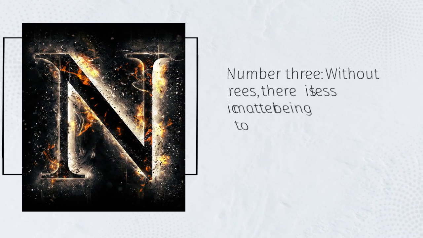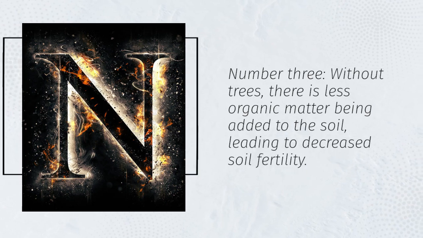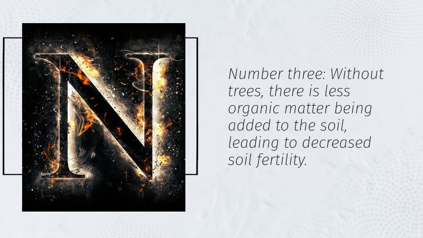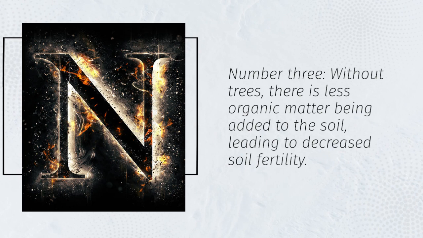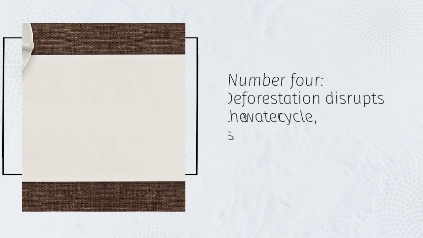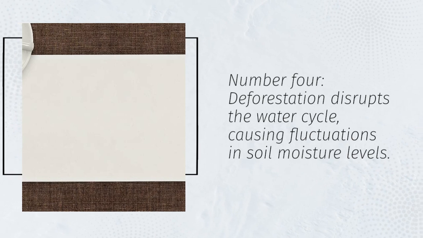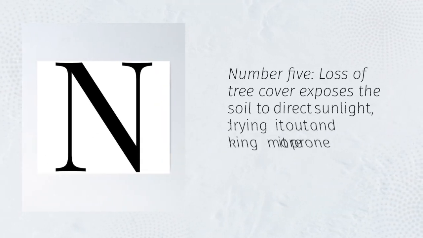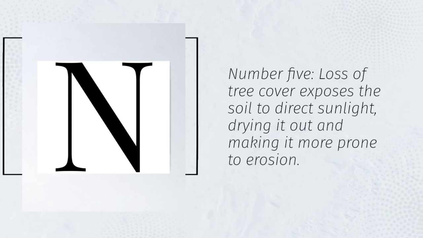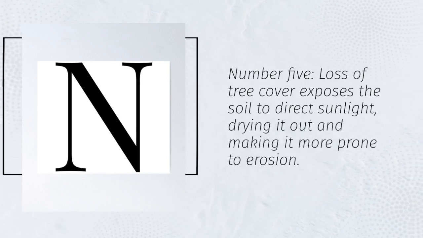Number 3. Without trees, there is less organic matter being added to the soil, leading to decreased soil fertility. Number 4. Deforestation disrupts the water cycle, causing fluctuations in soil moisture levels. Number 5. Loss of tree cover exposes the soil to direct sunlight, drying it out and making it more prone